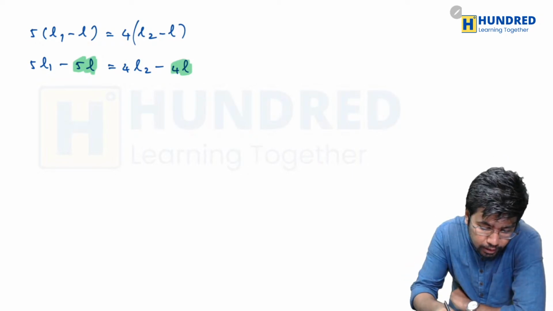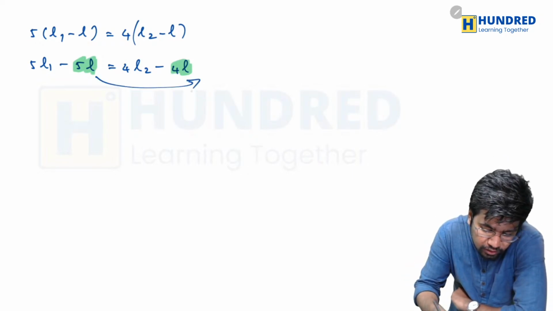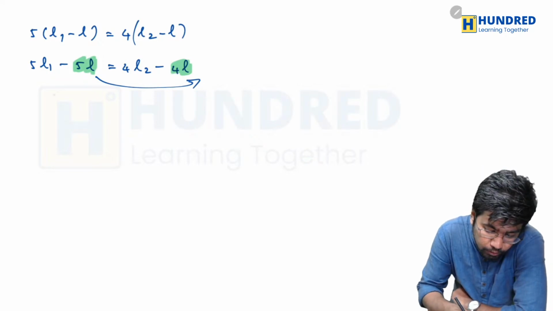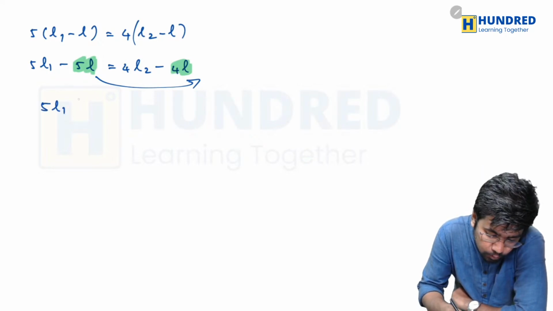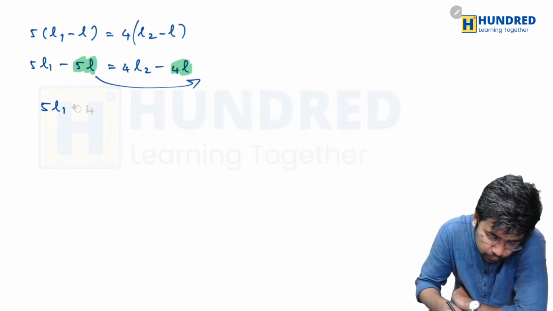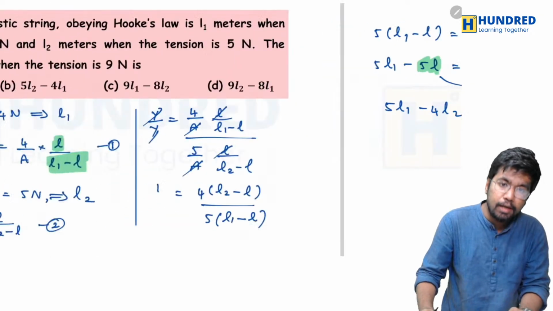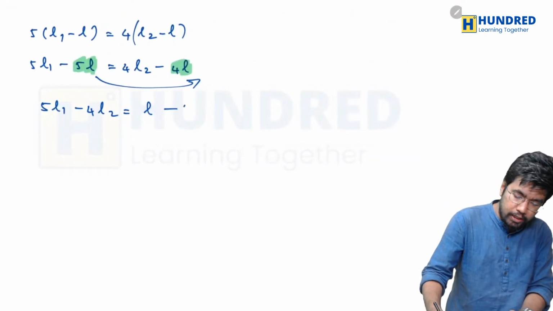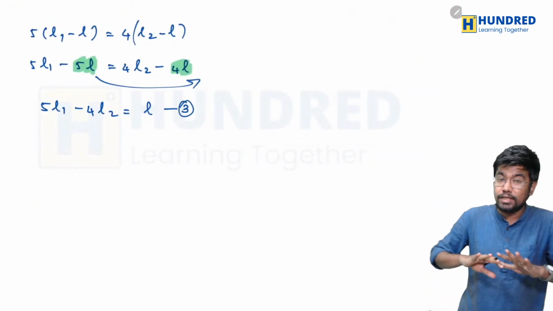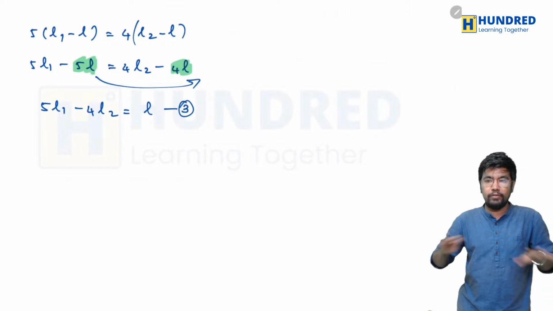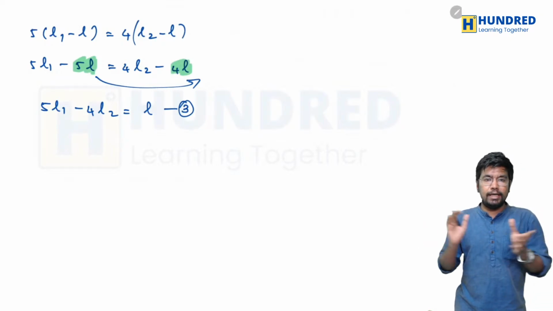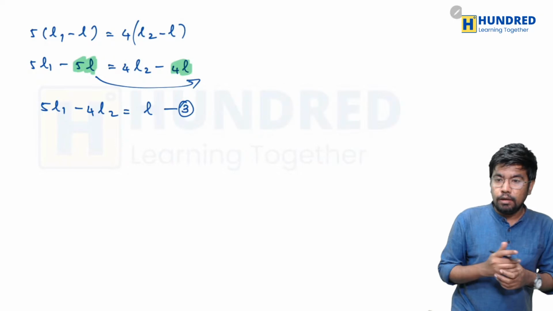So if I take 5L to this side, it will become positive. So 5L1 minus 4L2 should be equal to what? Just L. This is the relation I'm going to get. This relation I'm going to name as equation 3. Still the question is not solved. We just take it as 3.